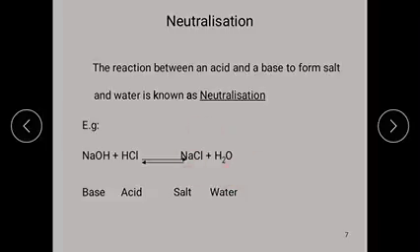In this, the hydrogen ion of HCl combines with the hydroxide ion of sodium hydroxide to form the water molecule, that is undissociated water molecule.